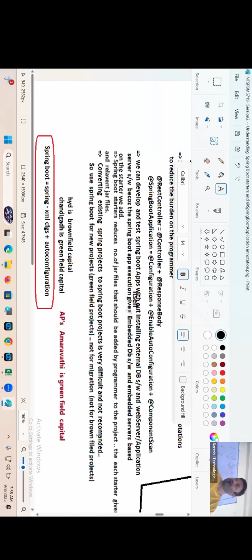Sir, what do you mean by greenfield and brownfield? Listen, they are technical words. Everything developed from scratch level freshly, that is called a greenfield project. Brownfield means already something is there, and you are extending it. That is called a brownfield project.